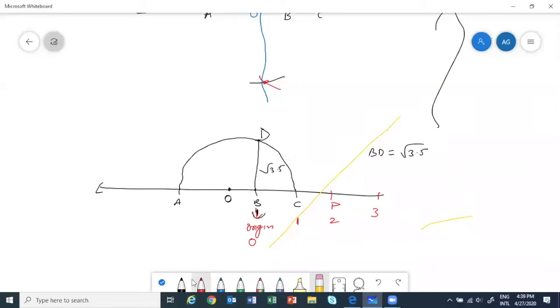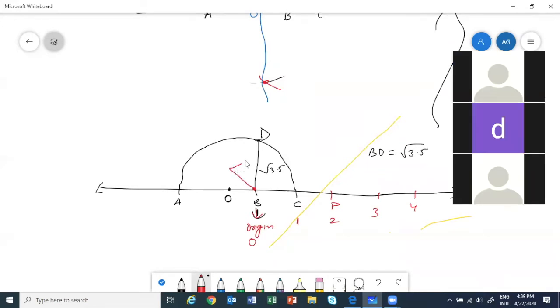Understand, the line that we drew in the beginning is now your number line. But your 0 will start from your point B. Correct? Now, you keep your compass pointer on B, and your pencil on D. Then with this length, you mark an arc.